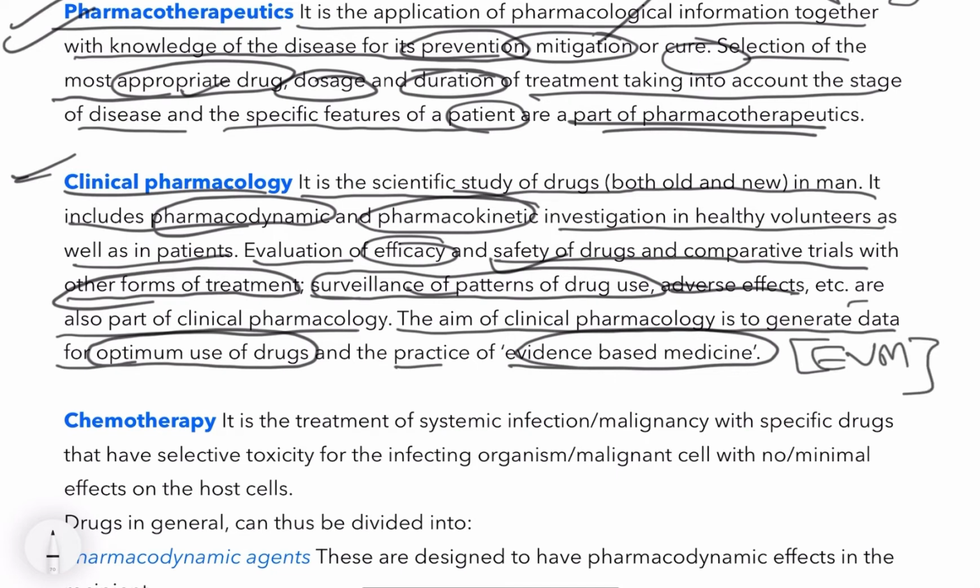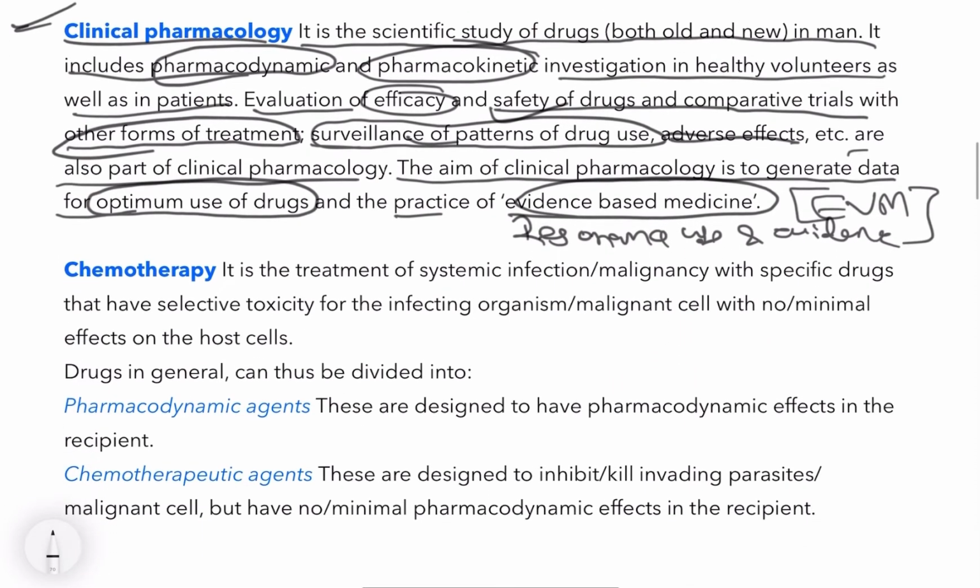Reason, use and evidence in making decisions about care of the individual patient means we have to give a reason and evidence, which means you can prove that this drug has this kind of effect, or the reason behind giving these drugs. That is evidence-based medicine. Before any vaccine is given, like we can talk about Covaxin or whatever, in that also reason was given, evidence was given, various clinical trials were done. So this is all about clinical pharmacology.